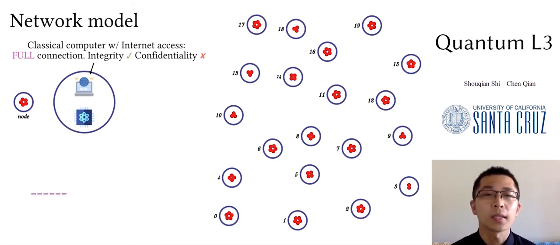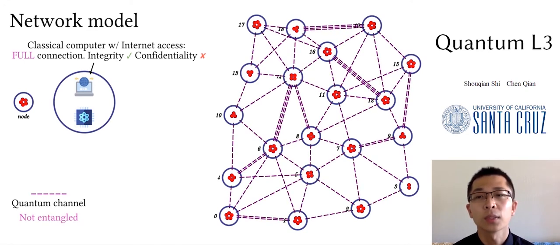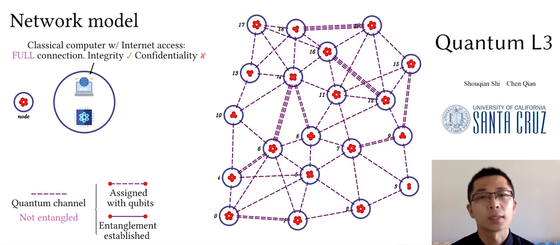We use the dashed line to denote a quantum channel. The nodes are connected with the quantum channels to form the quantum part of the network. You may notice that more than one channel may be present among the same pair of nodes, and hence, multiple entanglements may be established simultaneously. To establish a local entanglement, each end of the channel should be assigned with a qubit, as the legend shows. And the local entanglement is shown as a solid line between the qubits. The quantum processing power of a node is determined by the number of qubits it holds in a quantum computer.